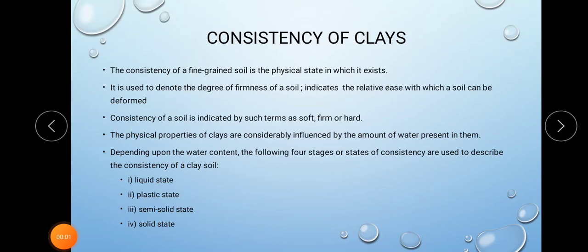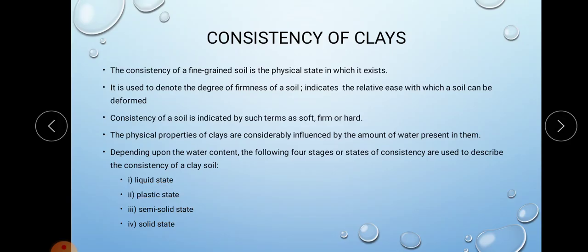Good morning, students. We were discussing index properties of soil. The next important index property of fine-grained soil is consistency. Consistency is an important index property of fine-grained or clay soil. The consistency of a fine-grained soil is the physical state in which it exists.